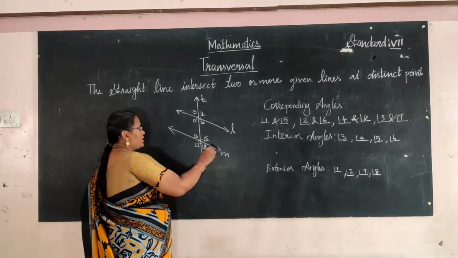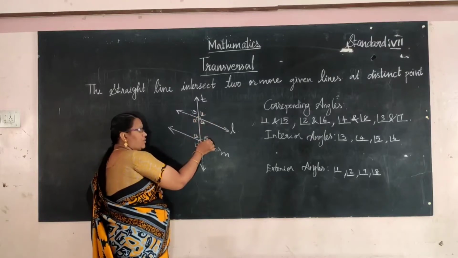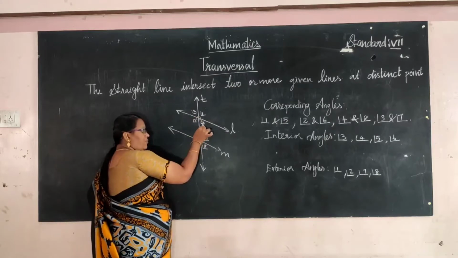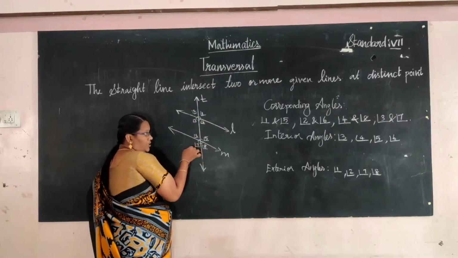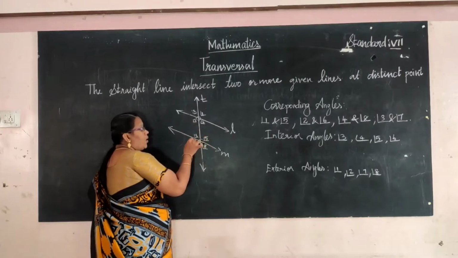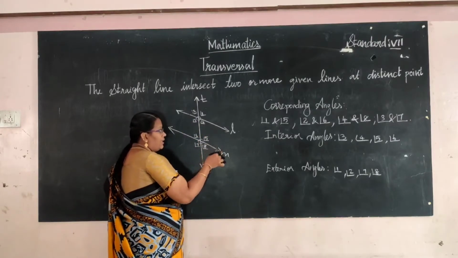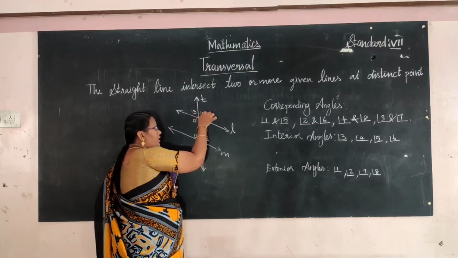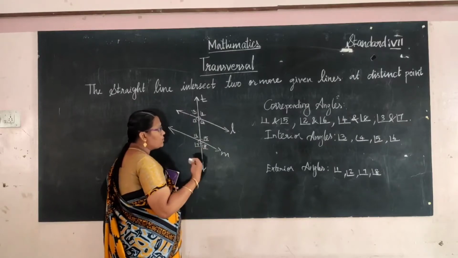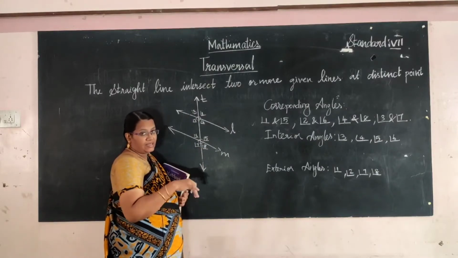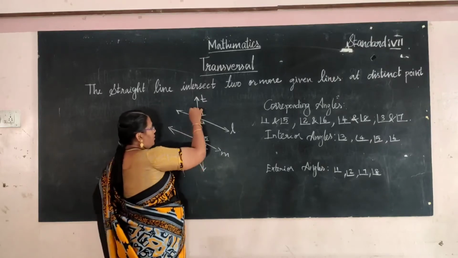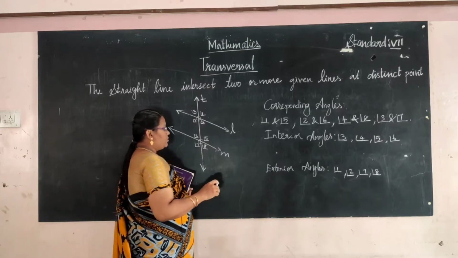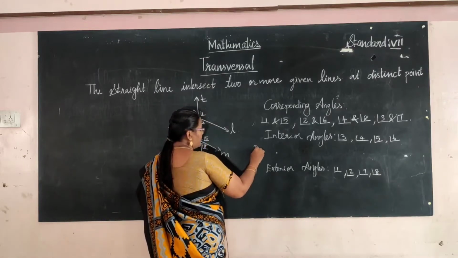So what are the corresponding angles? 1 is corresponding to 5, 2 is corresponding to 6, 3 is corresponding to 7, and 4 is corresponding to 8. These are all called the corresponding angles. Interior angles means all the angles inside of the lines L and M. The angles that lie outside of the lines are called the exterior angles.